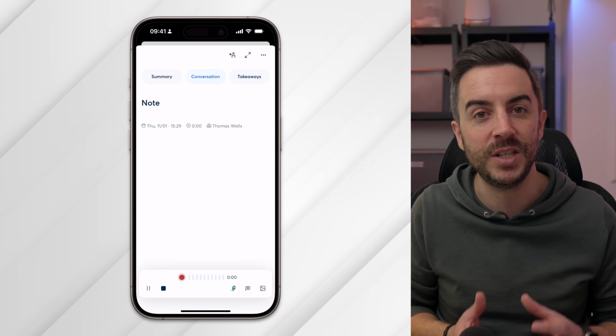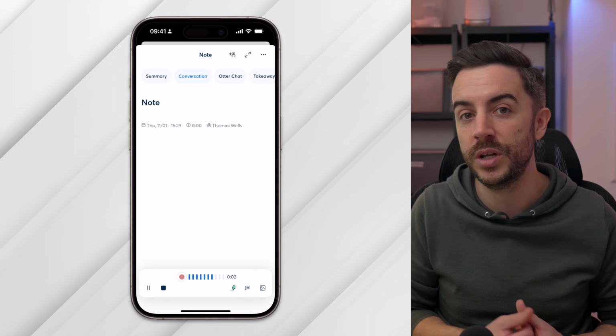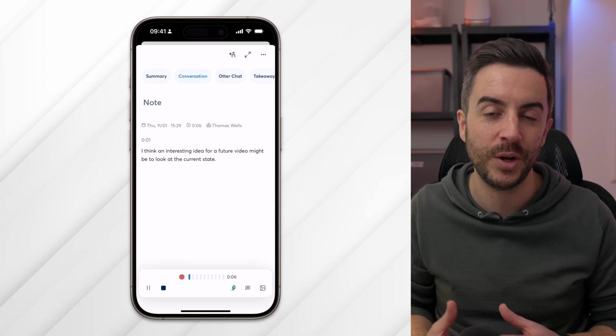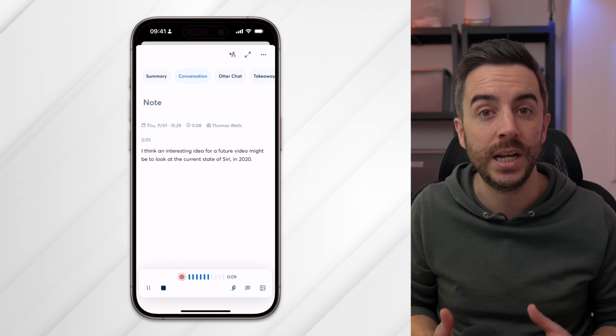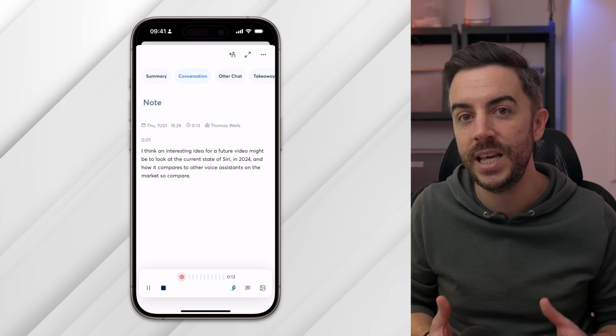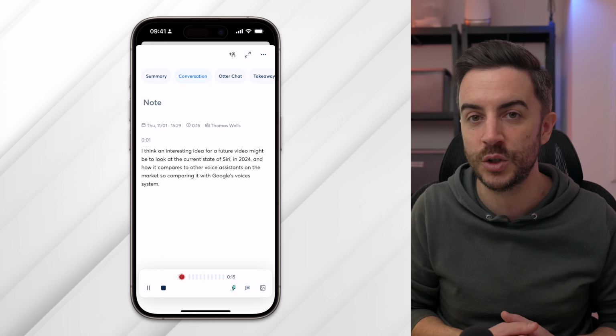It not only captures the audio recording, so I still have the audio file if I want to listen to it later on, but more importantly, it transcribes the audio recording into written text. So at the very least, I have a text version of my idea, which is also searchable. But additionally, it creates an AI-based summary of the transcription.